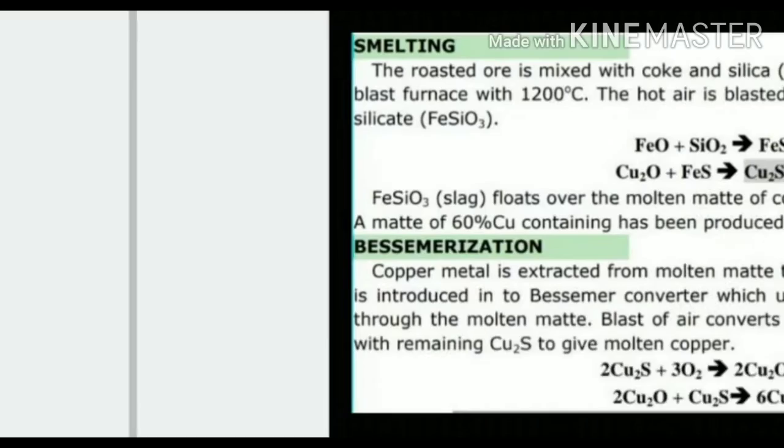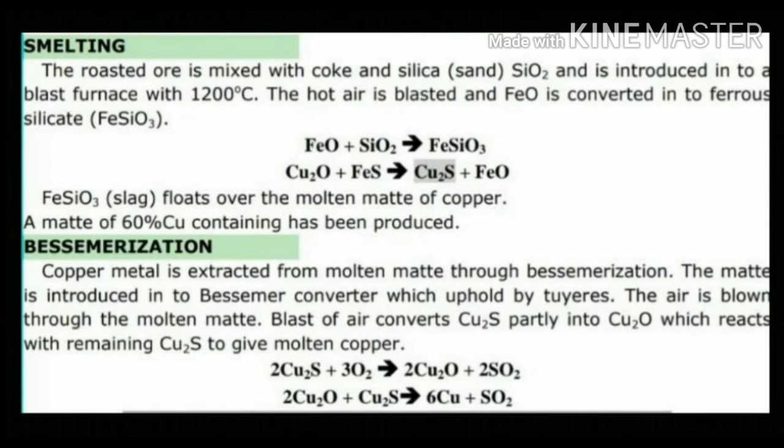Here some examples are given there. The next step is about smelting. During smelting, what will happen? The mixture of roasted ore, powdered coke and sand is heated in a blast furnace. So during that time the FeS, iron sulfide, reacts with the oxygen and converts itself into iron oxide. So this iron oxide is again treated with silicon dioxide, the acidic flux. It reacts with this basic gangue particle, that is iron oxide, and forms slag, that is FeSiO3, iron silicate.